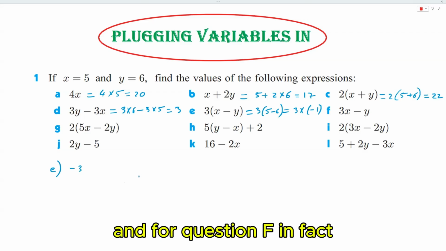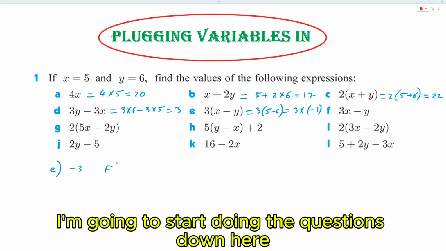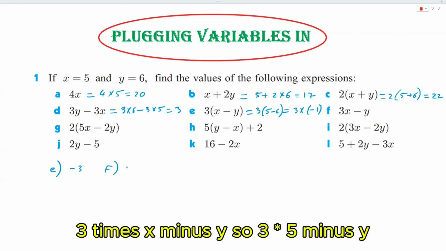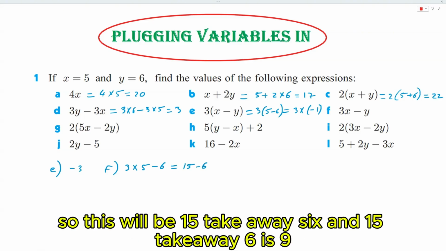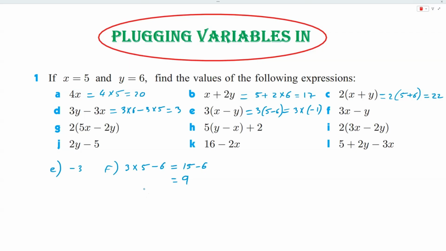And for question F, in fact, I'm going to start doing the questions down here. 3 times x minus y. So 3 times 5 minus y, which is 6. So 3 times 5 is 15, so this will be 15 take away 6. And 15 take away 6 is 9. Question G.